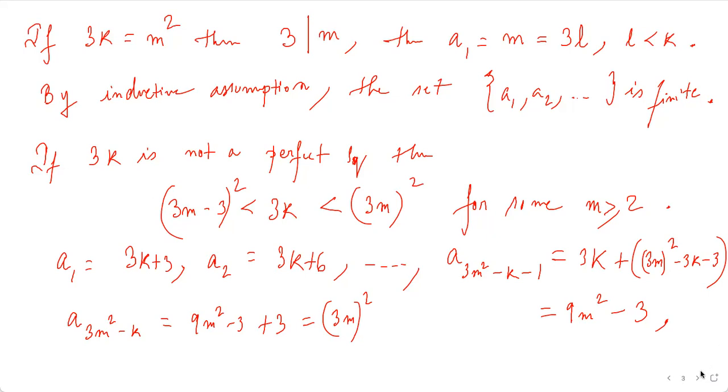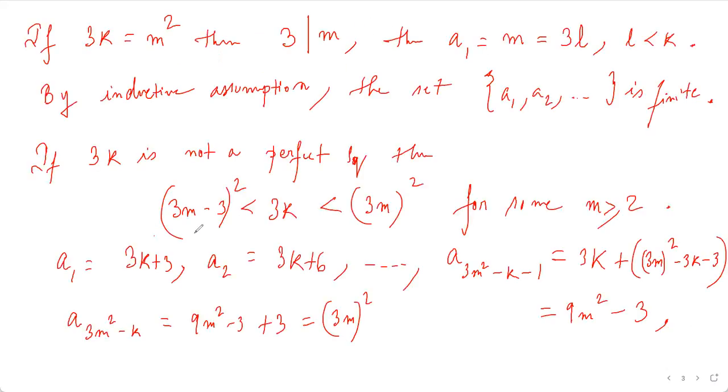So let's see something. I'm claiming that 3m is less than or equal to 3m minus 3 whole square. Okay, so this is this perfect square.